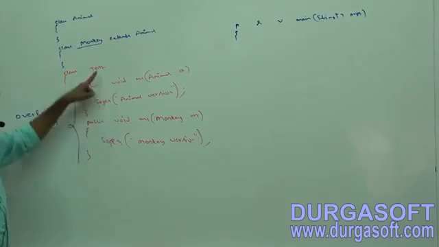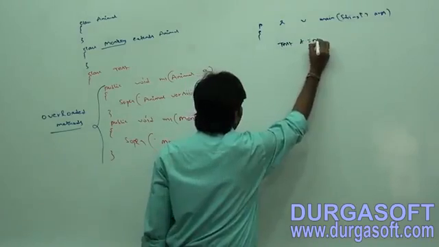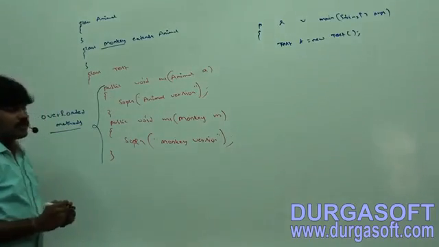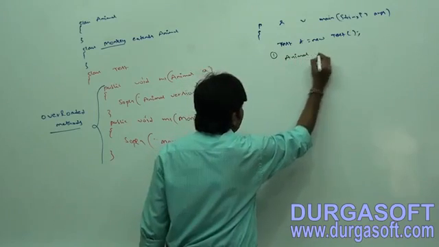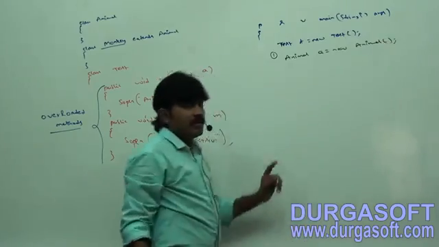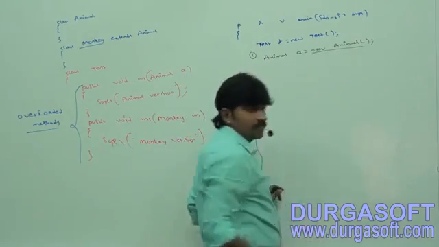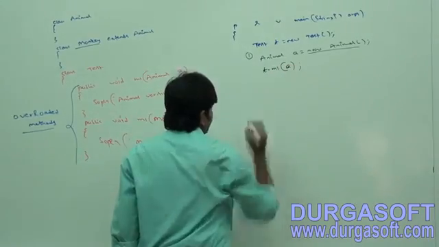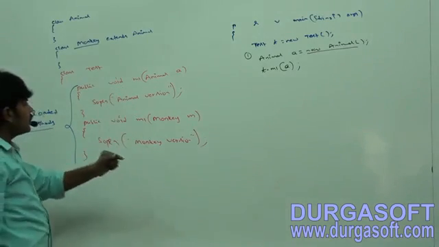If you want to call any of these methods, a Test object must be required. Test t is equal to new Test, because both m1 methods are instance methods. Now observe the first terminology. Animal a is equal to new Animal. Sir, a is what type of reference? Animal type. Object is what type? Animal type. t.m1 of a, animal reference, animal object.